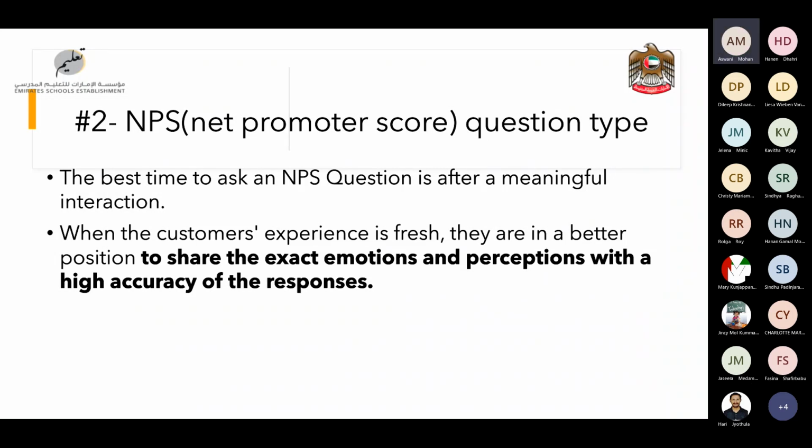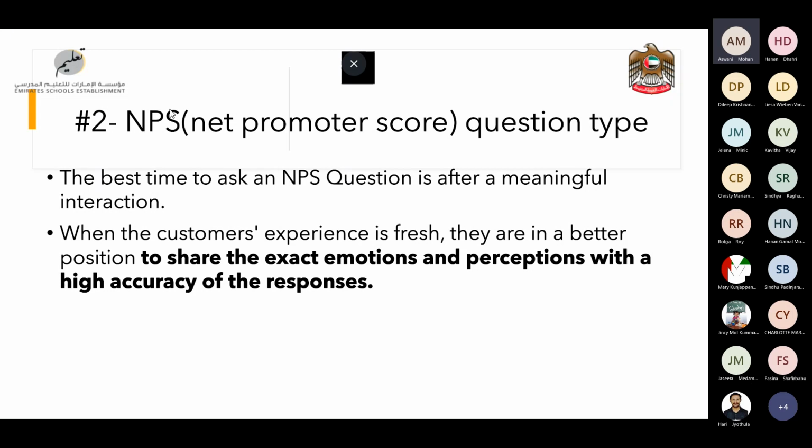You can find this type of question in online shopping applications or websites where they ask for your experience, how you felt while using that application.